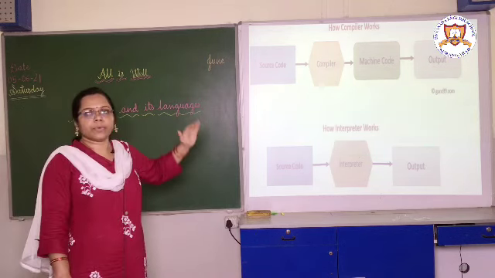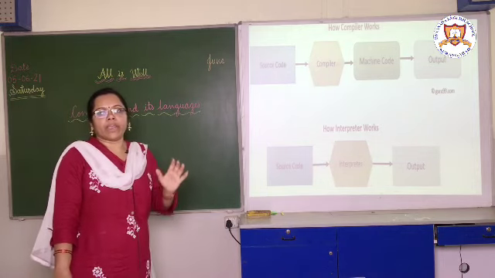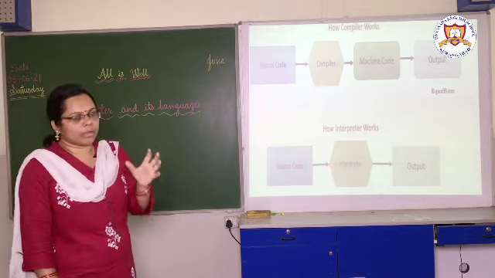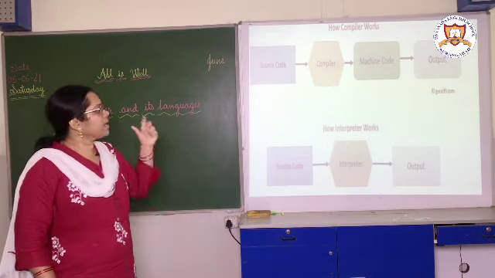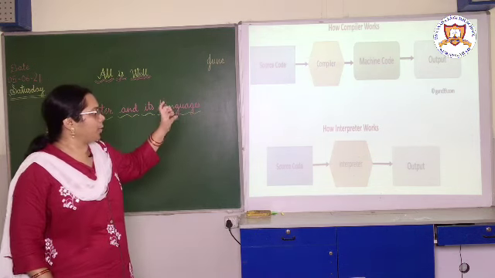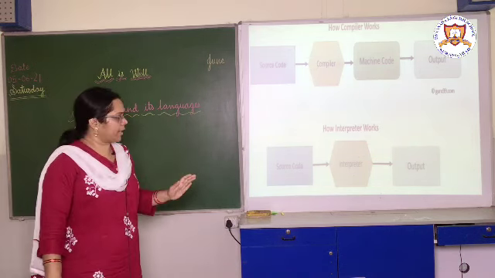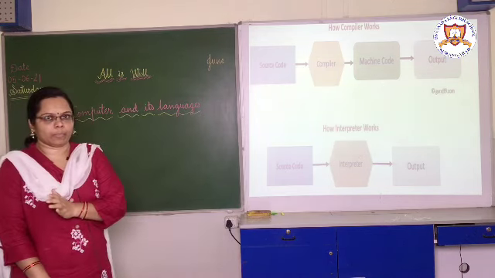So what is the difference between compiler and interpreter? In a compiler, we can translate the whole program at once, but in an interpreter we translate the program line by line.